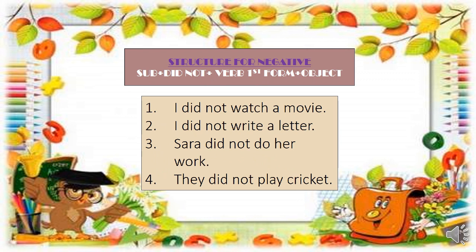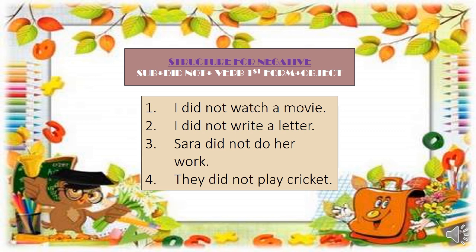Now this is the structure of negative sentences for past simple tense. You will have to add the helping verb did plus not while making negatives in the past simple tense. Let's have a look at the structure: subject plus did not plus verb first form plus object. Now here is an issue.